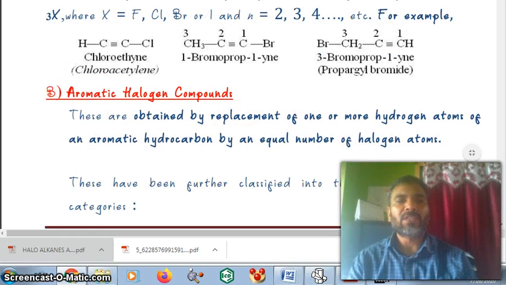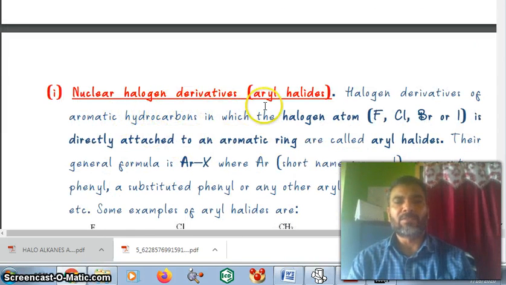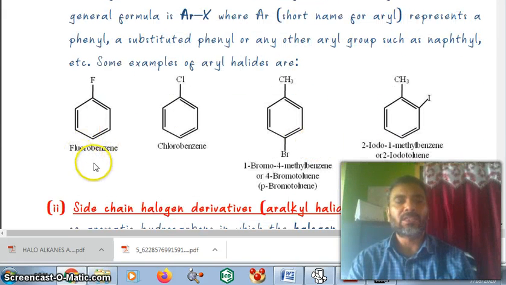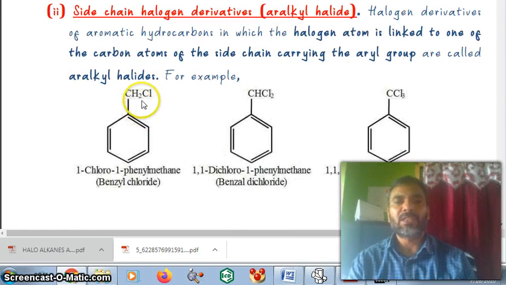Aromatic halogen compounds are obtained by replacement of one or more hydrogen atoms of the aromatic hydrocarbon by an equal number of halogen atoms. Nuclear halogen derivatives we call aryl halides. You see, this is chlorobenzene, and 1-bromo-4-methylbenzene. Side chain halogen derivatives: you see, this compound contains Cl, this compound contains 2 Cl and this one 3 Cl. So we call it 1-chloro-1-phenylmethane, benzyl chloride. This is 1,1-dichloro-1-phenylmethane, benzyl dichloride, and so on.